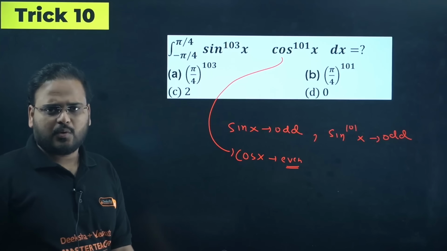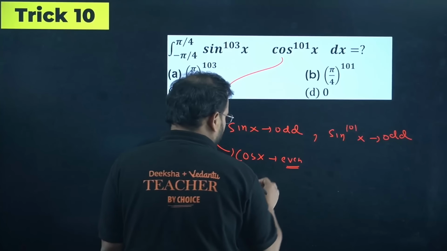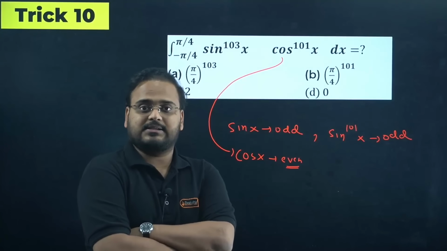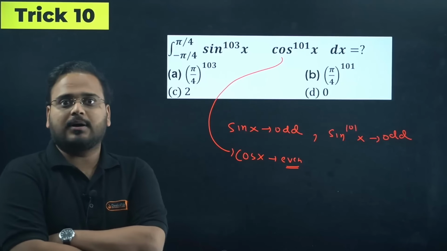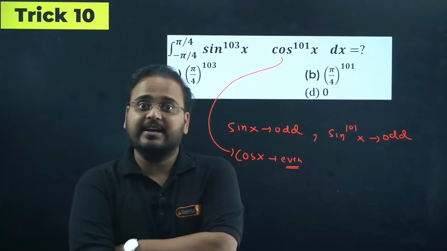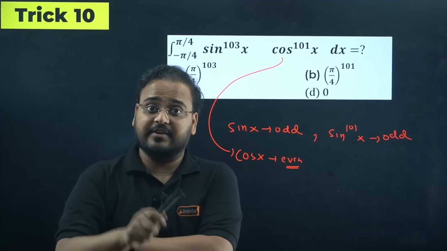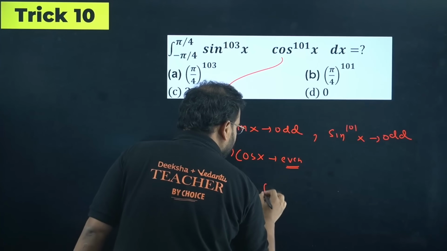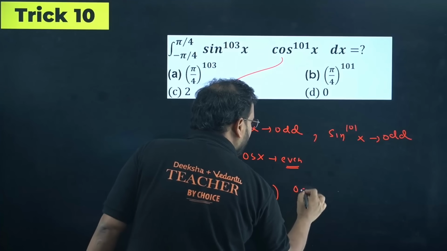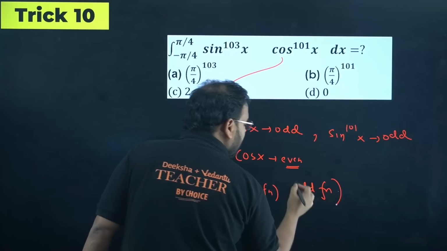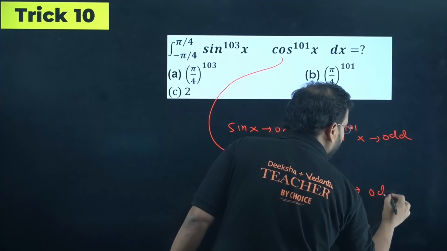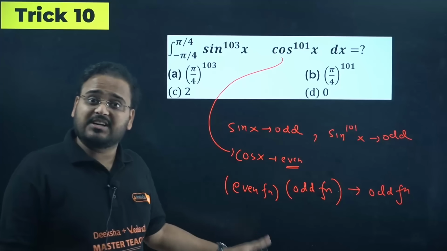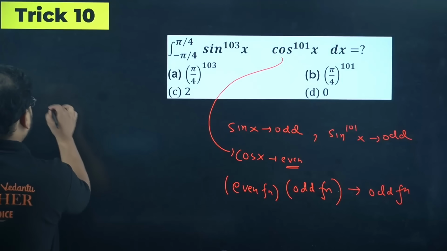Even function. Then what happens? If you multiply even and odd, sir, even into odd is even, sir. 2 into 3 is 6, even number. 5 into 16, 18, 80 is an even number, sir. So even into odd is even. No. If I tell you even function into odd function, answer is actually what? Odd function. Sir, how? That was number, this is function, difference is there. How come, sir? Think about it.